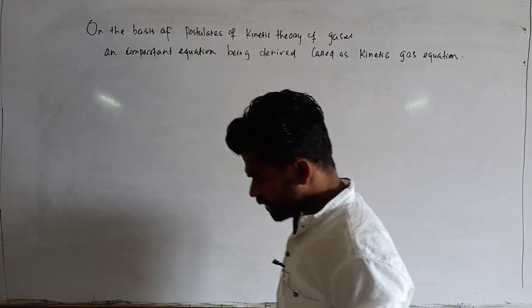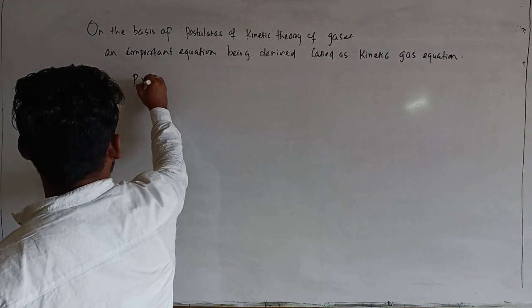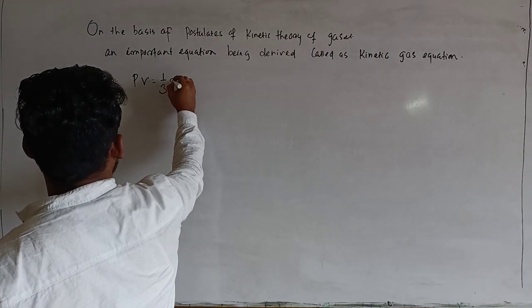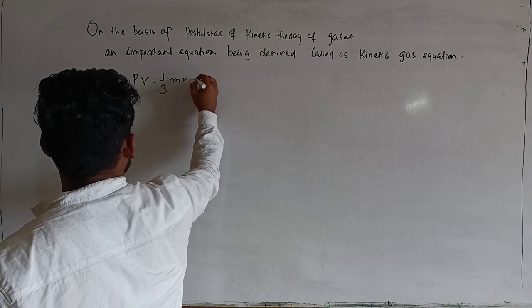Okay, so that equation can be written as PV equal to 1 by 3 mNc square.